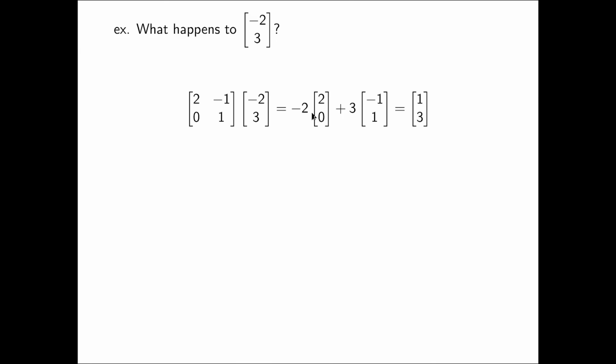So instead of having negative 2 i's, my result is going to have negative 2 i primes, negative 2 of the vector 2, 0. Similarly, my original vector had 3 j's, but now it's going to have 3 of whatever j becomes, and j becomes negative 1, 1, so we're going to add 3 of the vector negative 1, 1, and the result is 1, 3. So negative 2, 3 is mapped to 1, 3.